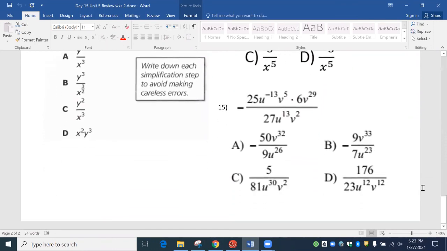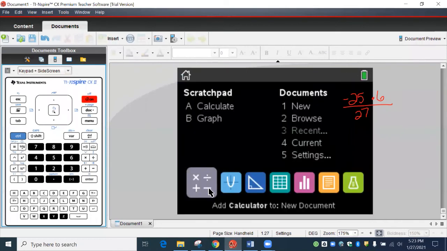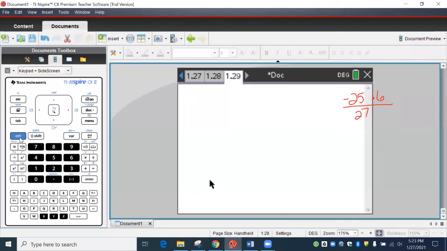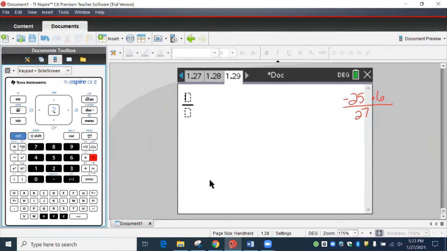All right, so this last one right here. Once again, it looks crazy, but we got big numbers, so let's take care of them. You've got to keep this negative right here. So this is negative 25. And then we've got times 6 right here, and then 27 on the bottom. So we're just going to plug that into our calculator. So I'm just going to clean this up a little bit. So we're going to go control divide. So negative 25 times 6, and on the bottom 27.